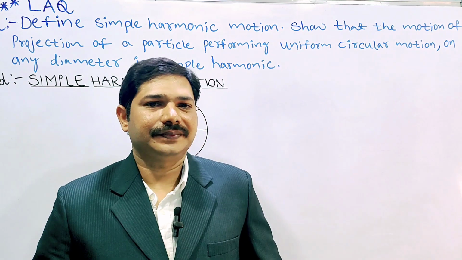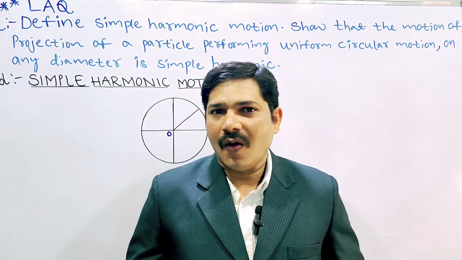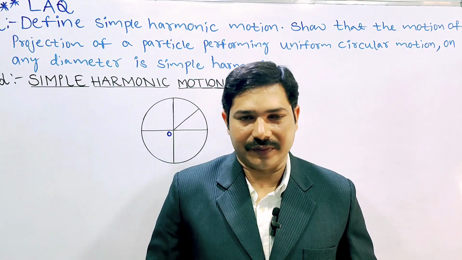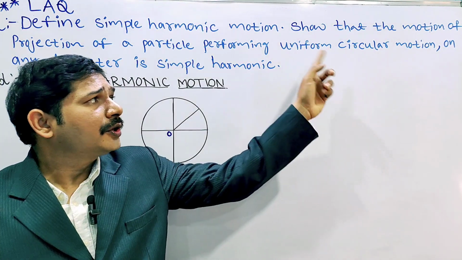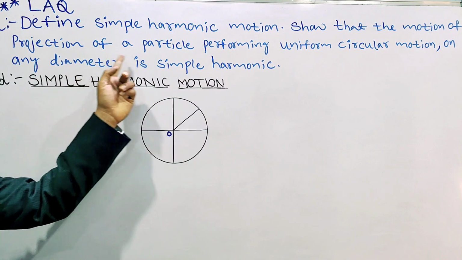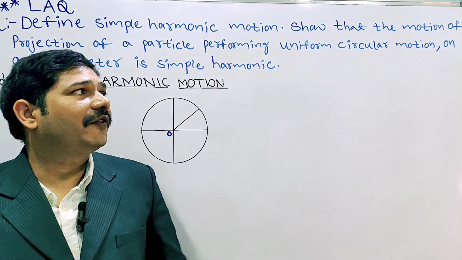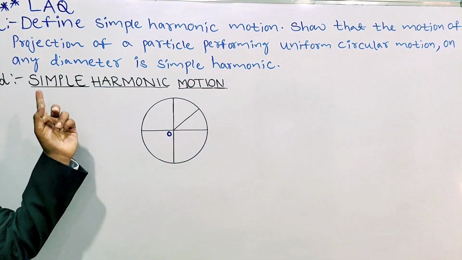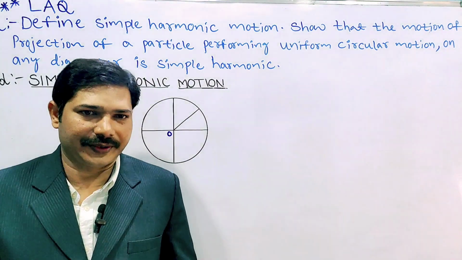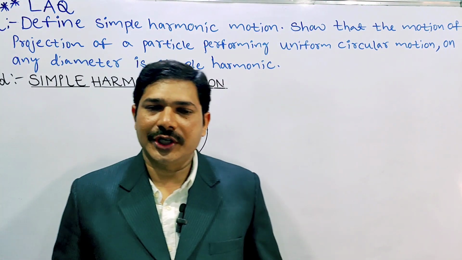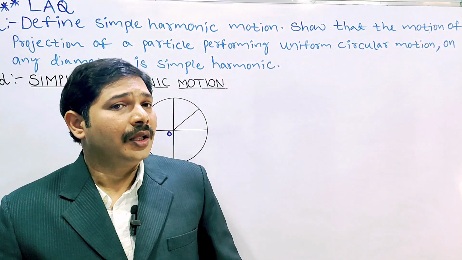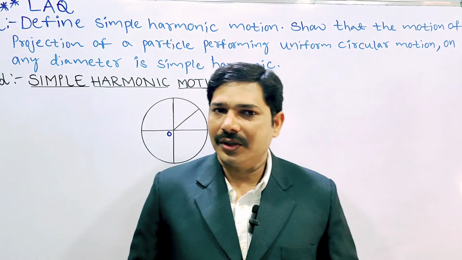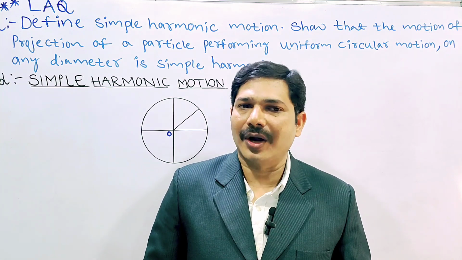In this question, they can ask what is simple harmonic motion. First they'll ask the definition. After the definition they'll ask: show that the motion of the projection of a particle performing uniform circular motion on any diameter is simple harmonic. In this question they can ask the definition also, and we should explain the particle motion as simple harmonic motion.